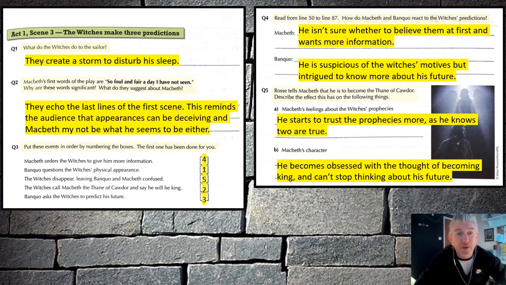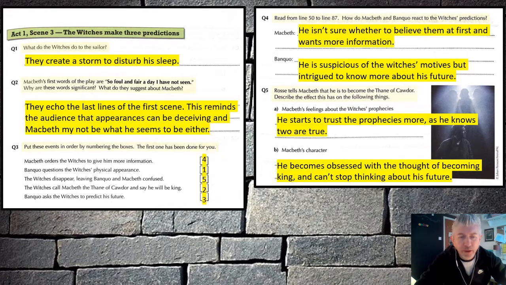So, what do the witches do to the sailor? They create a storm to disturb his sleep. Question 2. The first words of the play that Macbeth says are "So foul and fair a day I've not seen." And what do they suggest? Well, they echo the last lines of the first scene, which is what the witches say. And this reminds the audience that appearances can be deceiving and that Macbeth may not be what he seems to be either. He certainly does change his character as the play moves forward.